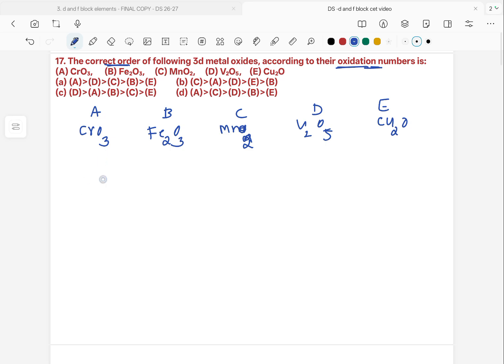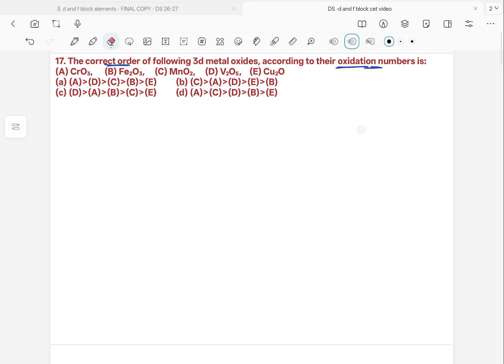Here the compounds are CrO3, Fe2O3, MnO2, V2O5, Cu2O.